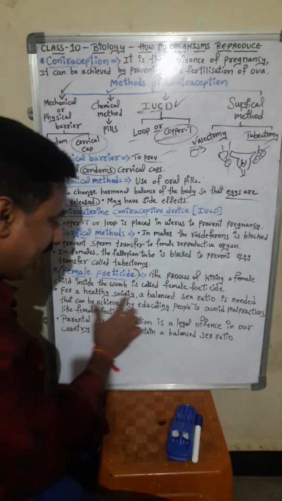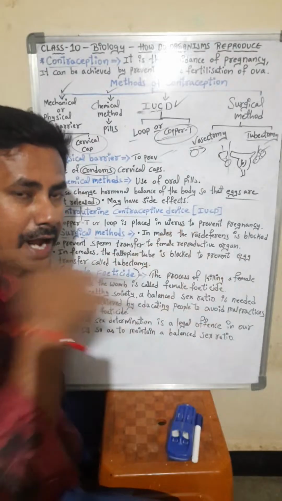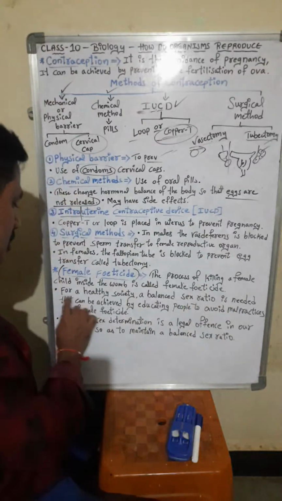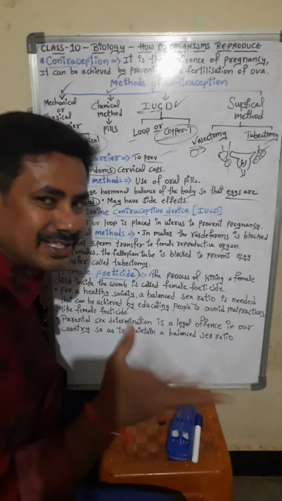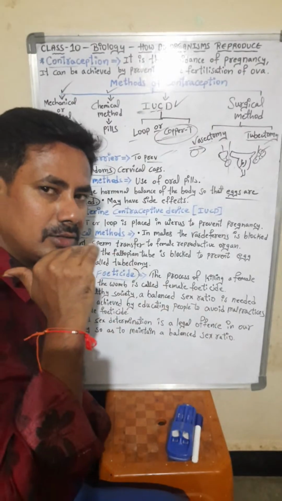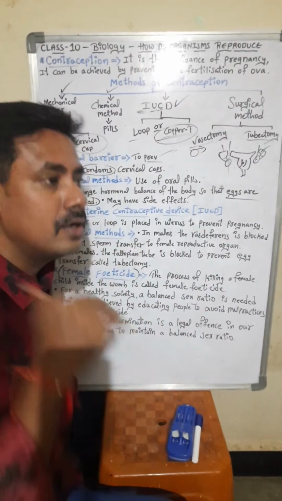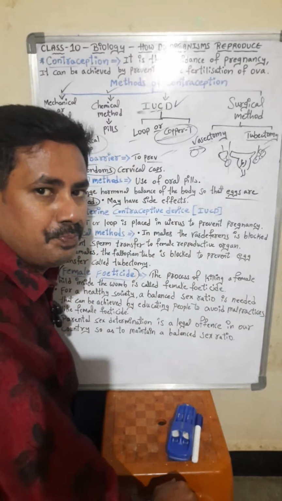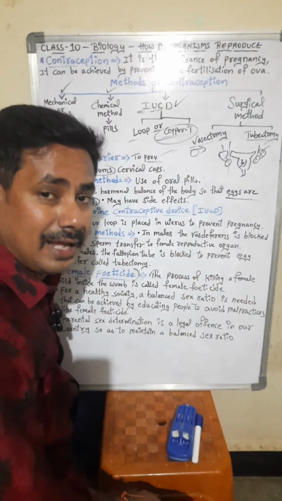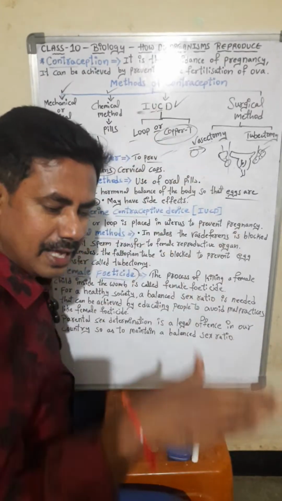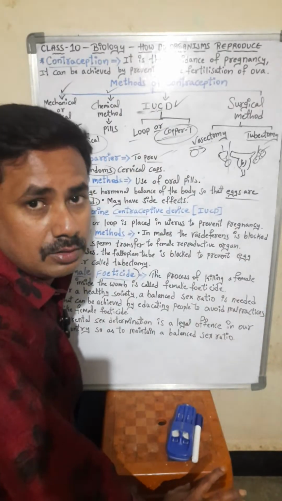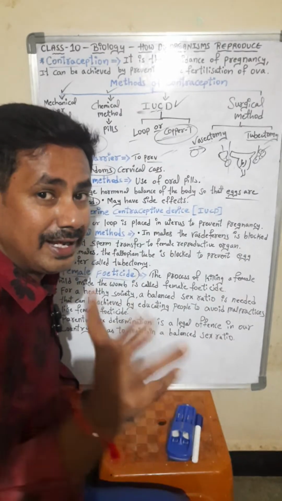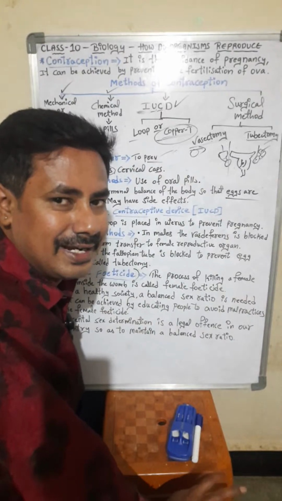For a healthy society to lead a happy life, there should not be imbalance. For a healthy society, a balanced sex ratio is needed. Sex ratio means what? If 1,000 males are there, 1,000 females should be there, or 950 females should be there. But what happened at that time? The ratio of females completely reduced and the male ratio increased. For that purpose, they have banned this: finding out whether a child is male or female inside the womb, that machine.